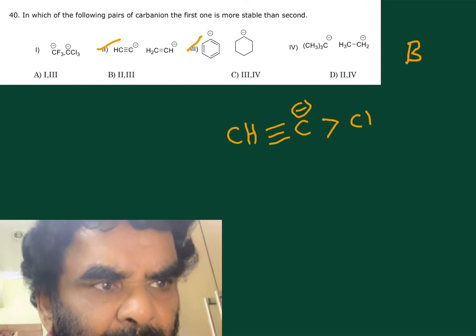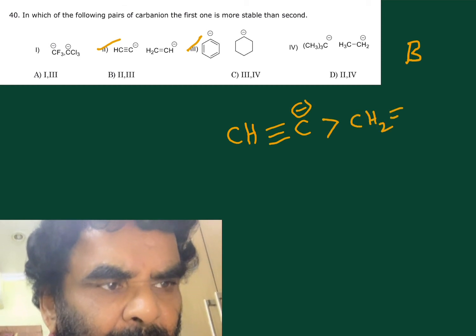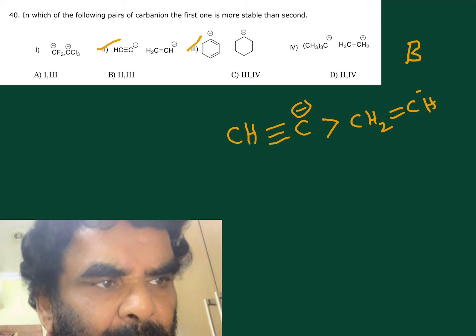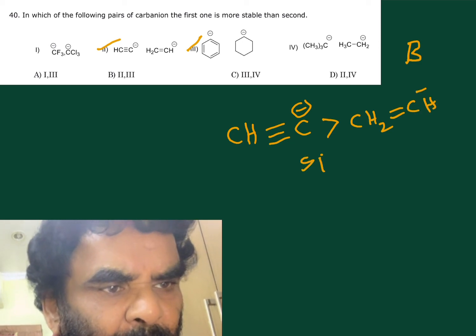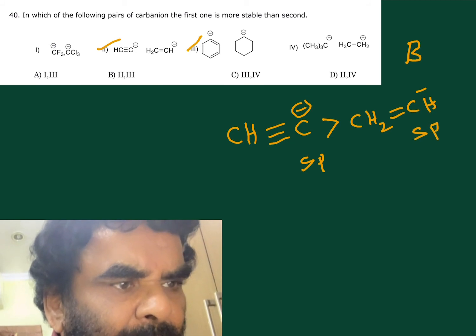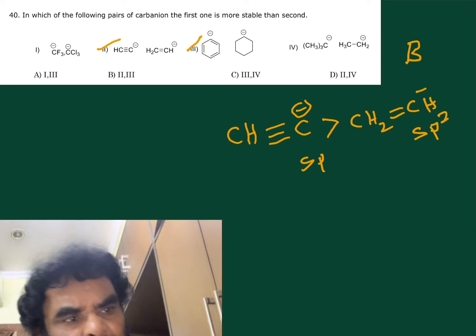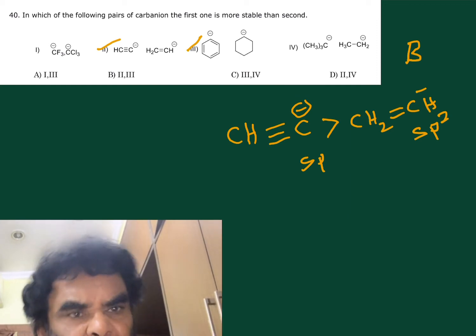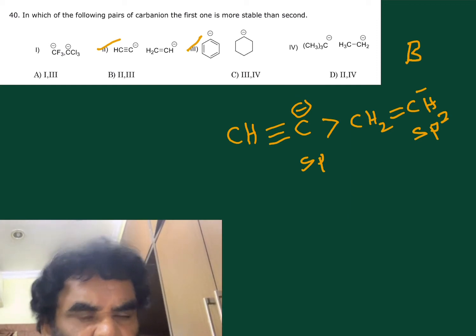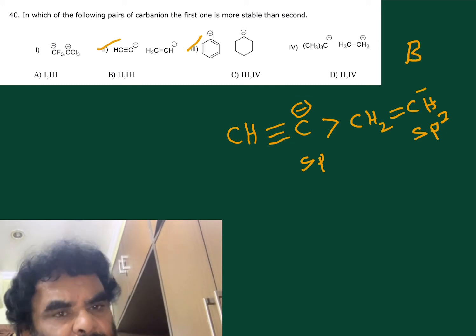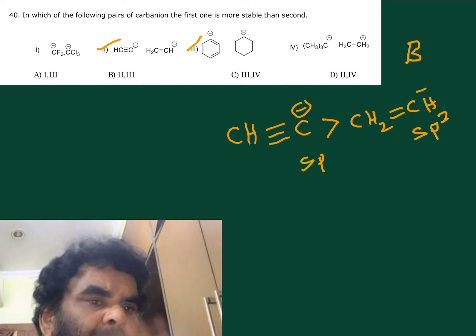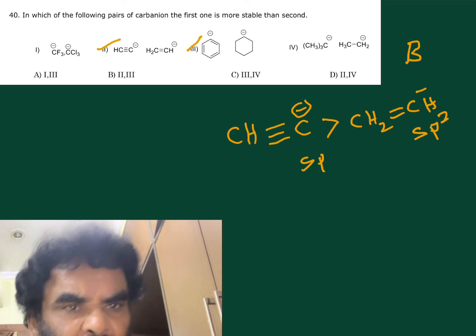Sp carbon, sp2 carbon. Sp carbon is the more electronegative carbon, sp2 the less electronegative carbon. Alkyne is more acidic than alkene. It's a conjugate base. He is asking the stability: negative charge on the sp carbon is more stable.